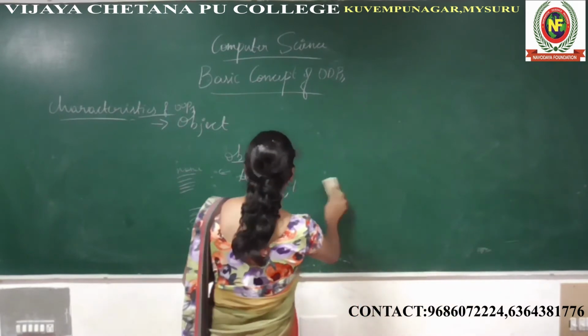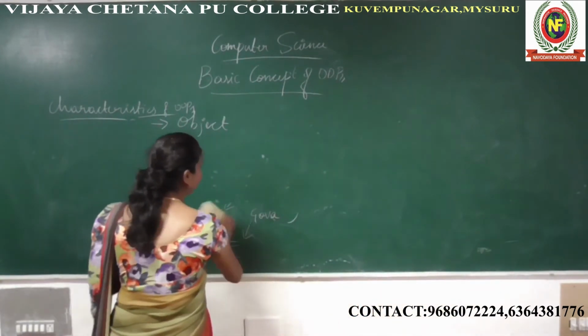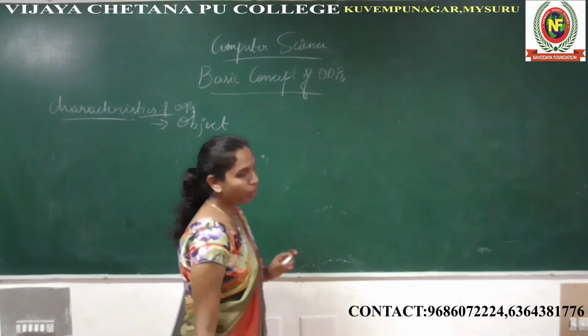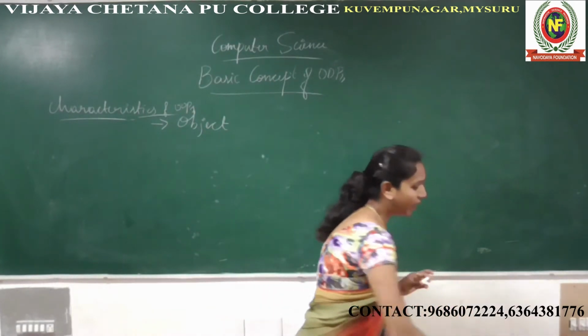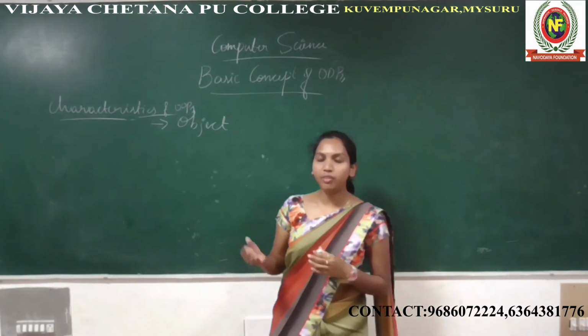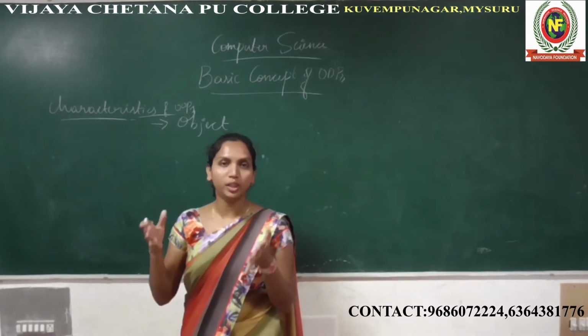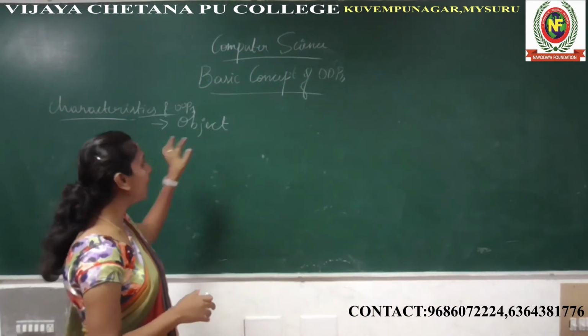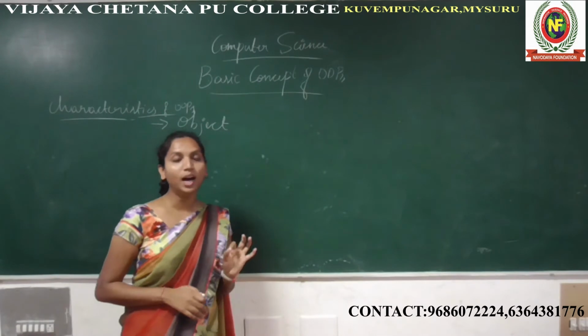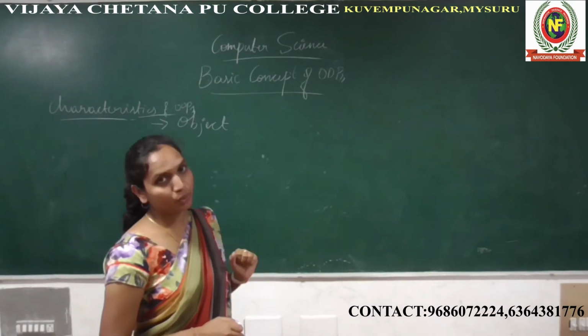and also the object, it will be stored in a memory, obviously, right? So whatever the data or whatever the information we are giving to a computer will be stored in the memory. Same thing, when you are creating the object it will be stored in the memory of the computer, right?